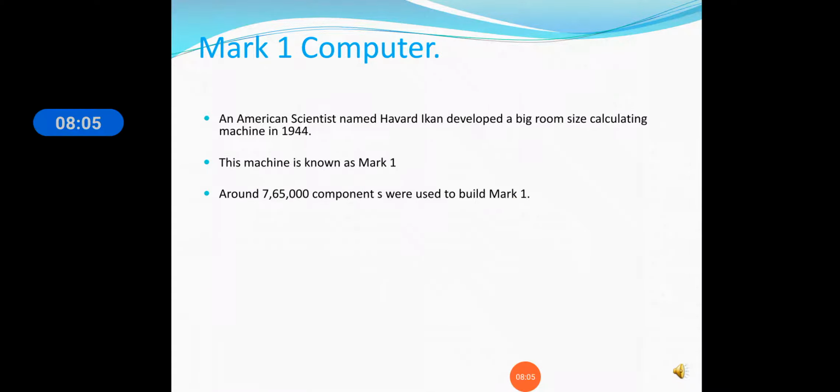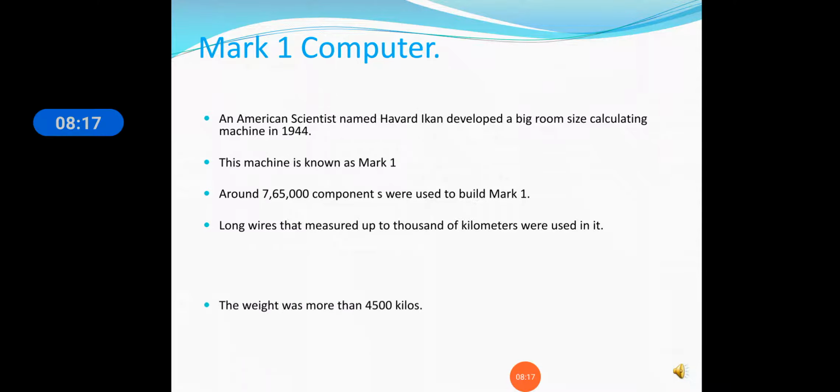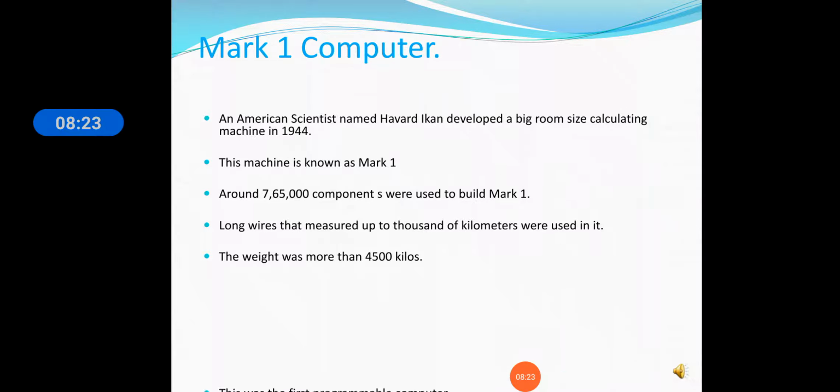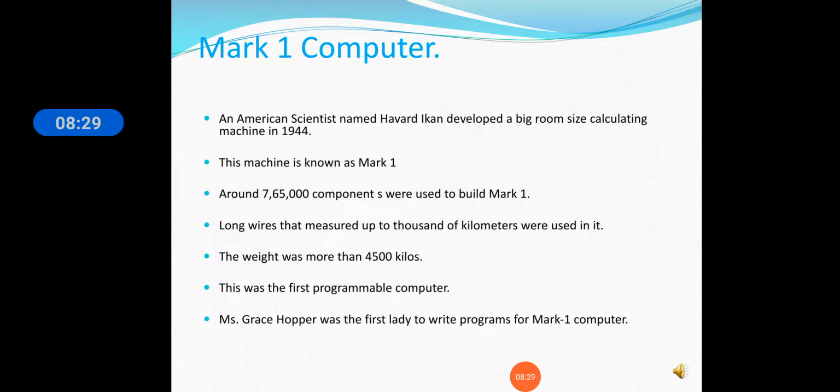Around 765,000 components were used to build Mark 1. Long wires that measured up to thousands of kilometers were used in it. The weight was more than 4,500 kilos. This was the first programmable computer. Miss Grace Hopper was the first lady to write programs for the Mark 1 computer.